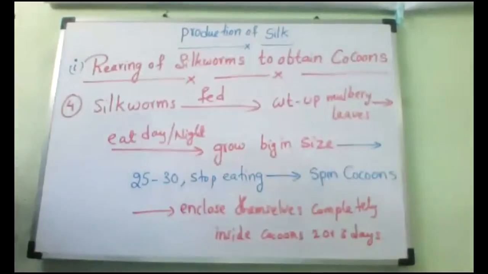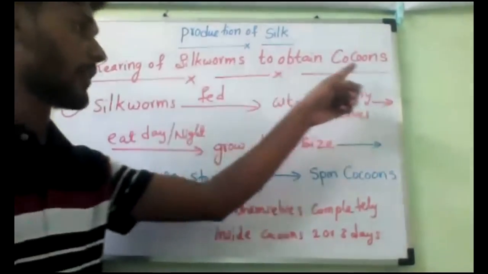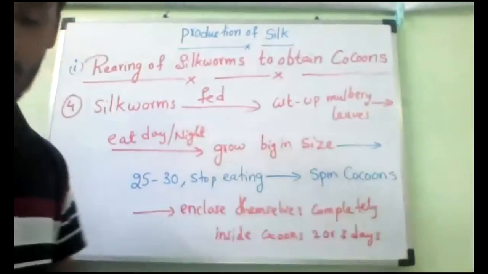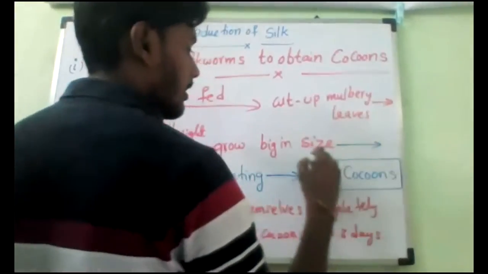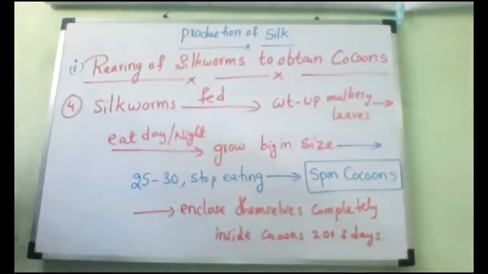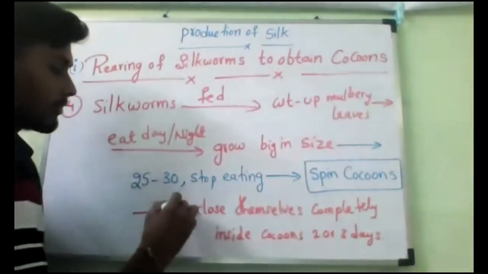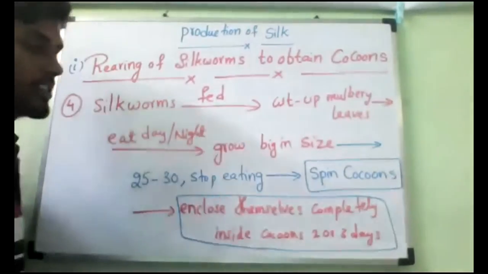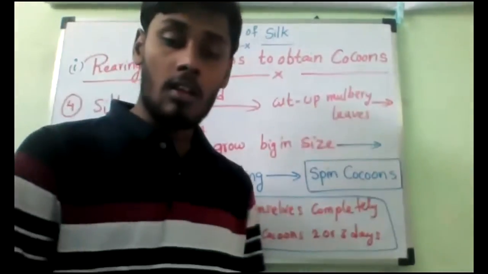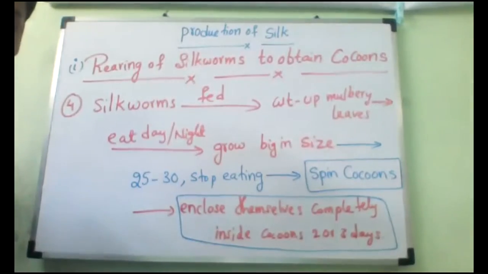So till here you finish it. This is rearing of silkworms to obtain cocoons. So finally what have we got? We have got the fiber. They will start to spin cocoons, and after that, finally we get the cocoons. That's all. You understand? Yes or no? Yes, sir. Now we have a cocoon. So totally how many stages are over? 3 stages are over.